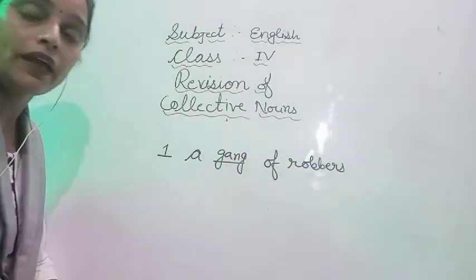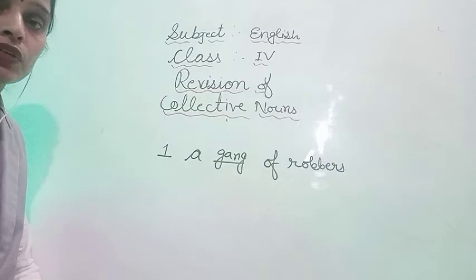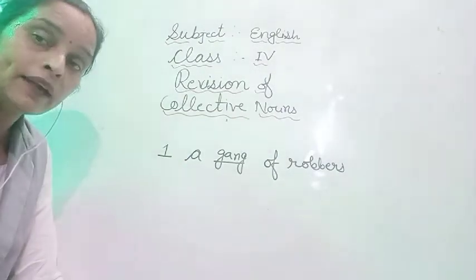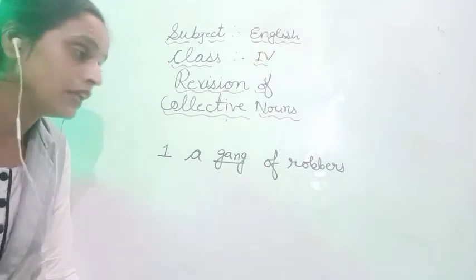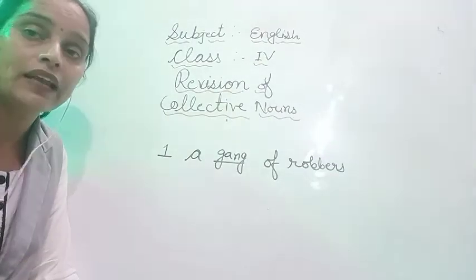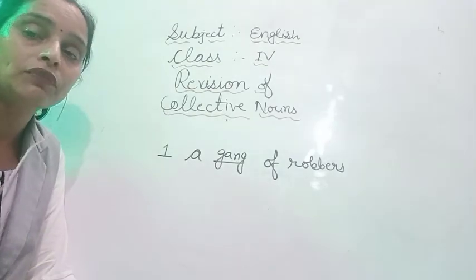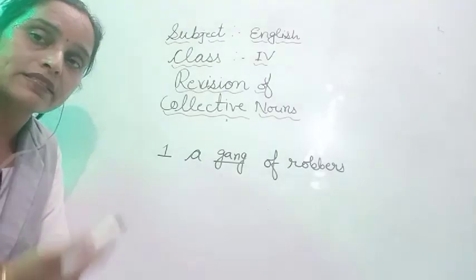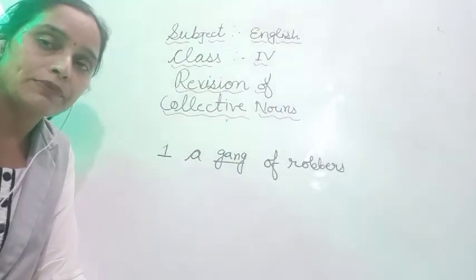Robbers का क्या होता है? Gang. Right? So what you will do, you will fill in all the collective nouns in your worksheet. I will send you some abstract and concrete nouns also. In front of them, if you find it is a concrete noun, you have to write concrete noun, and if you find it is an abstract noun, you will write abstract noun.